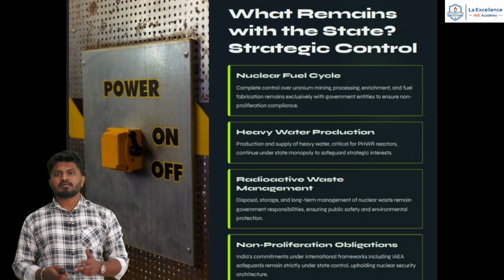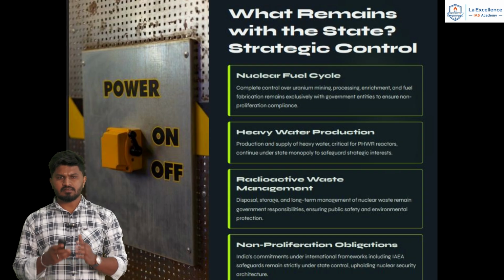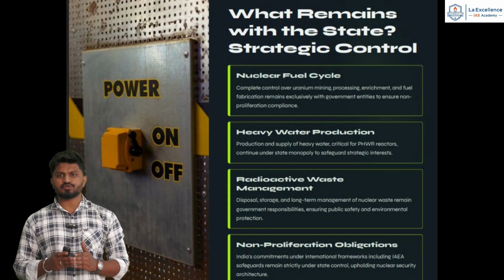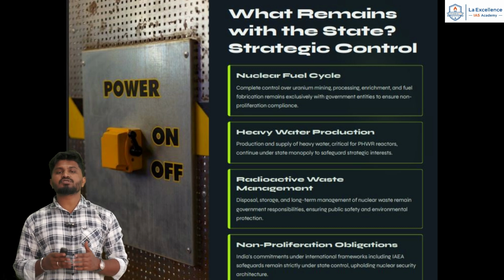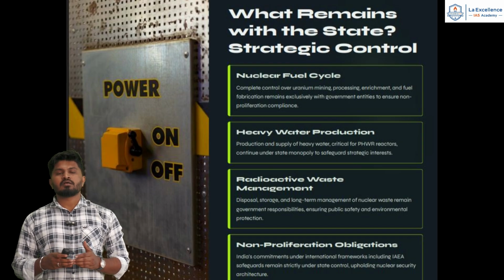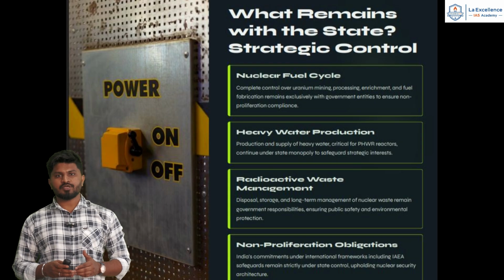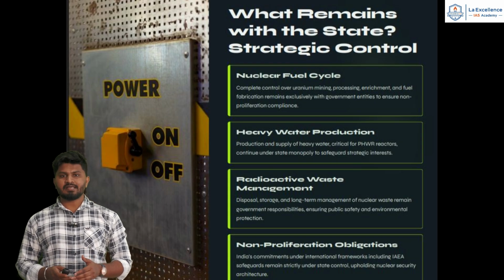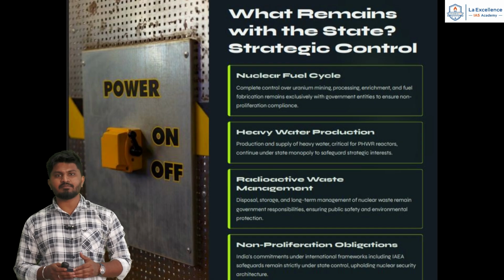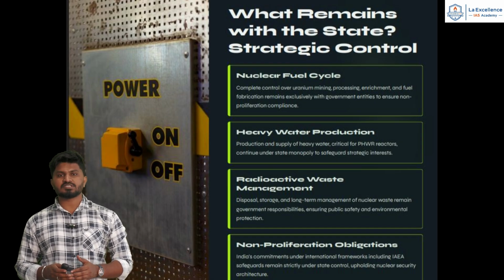And apart from this, the nuclear fuel cycle. That is the complete control over uranium processing, mining, enrichment and the fuel remains exclusively under government entities so that it can ensure non-proliferation compliance. And heavy water production: normally heavy water is one of the important ingredients in the pressurized heavy water reactors, so the production of heavy water is going to remain under state control only.